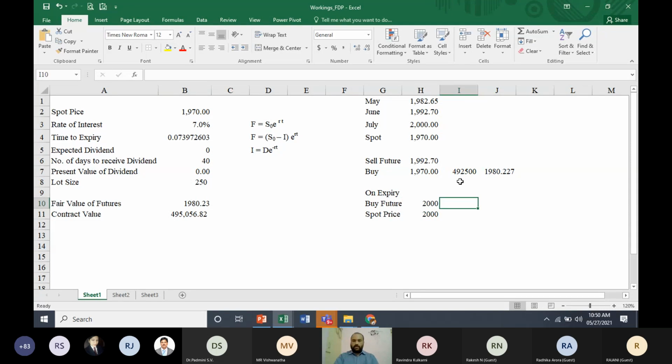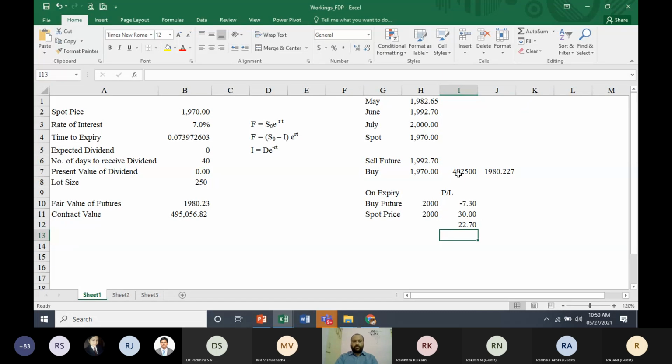So what happened here? You sold futures at 1992. What will be your P&L? You sold at 1992 and you are buying at 2000. Practically, you're going to lose 7 rupees 30 paise. But in the spot market, you bought the same Reliance Industries by paying 1970. Now you're going to sell those shares at 2000 rupees. You're going to make a profit of 30 rupees. Just add these two, and you get your profit or loss. Practically, you can make a profit of 22 rupees 70 paise. This is how you can do the arbitrage.